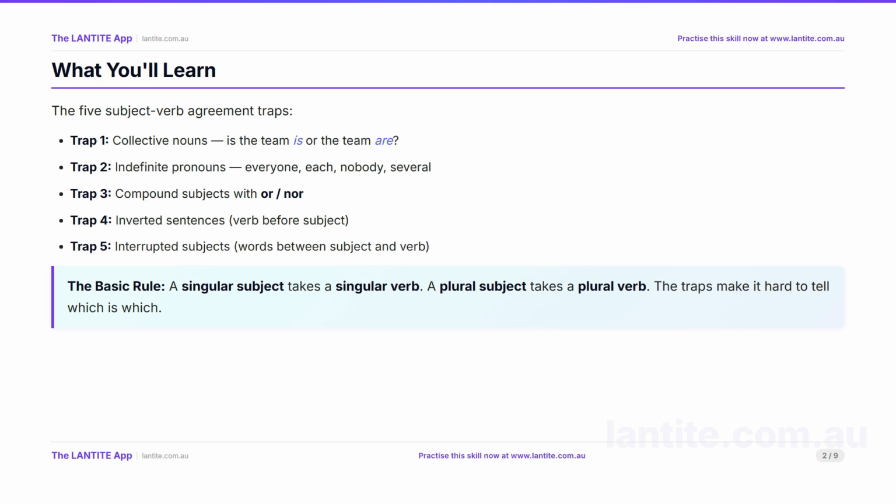The basic rule is always the same. A singular subject takes a singular verb. A plural subject takes a plural verb. The traps are what make it hard to tell which is which. Let us go through them one by one.